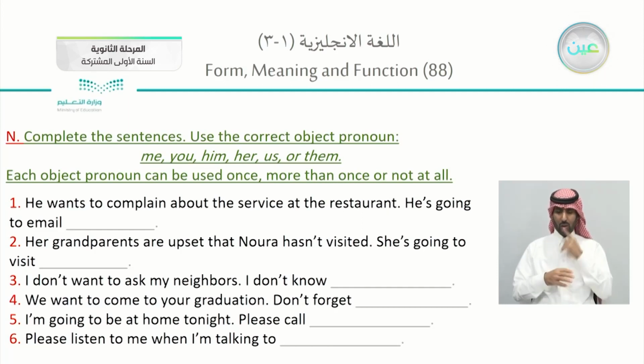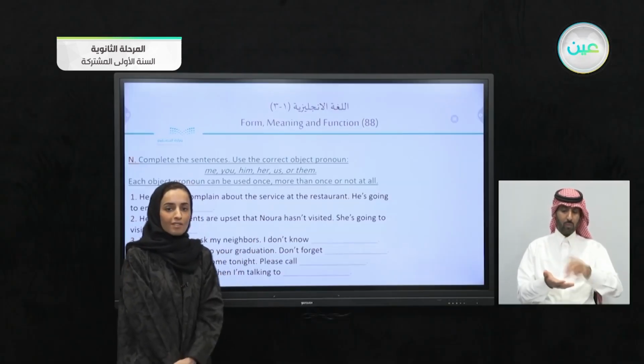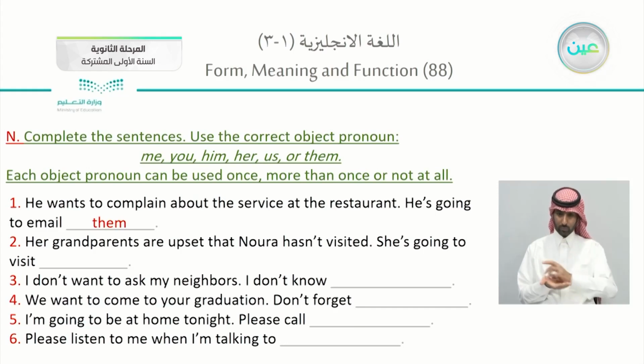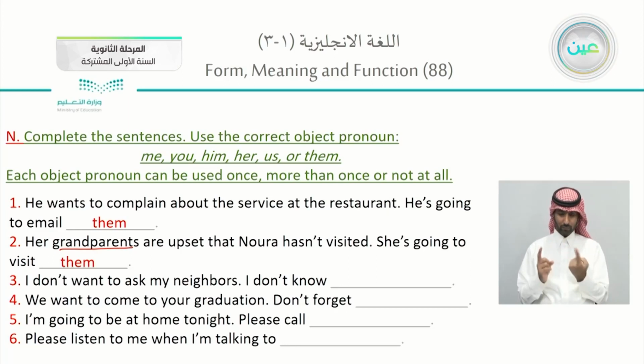He's going to email whom? The group, or let's say the staff. He's going to complain to them, write to them. Her grandparents are upset that Noura hasn't visited. She's going to visit whom? Grandfather and mother, grandparents, both of them. She's going to visit them.